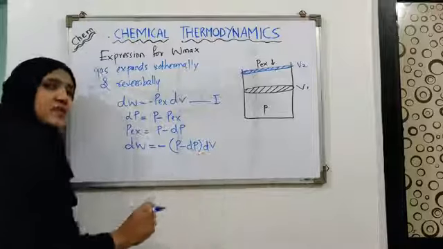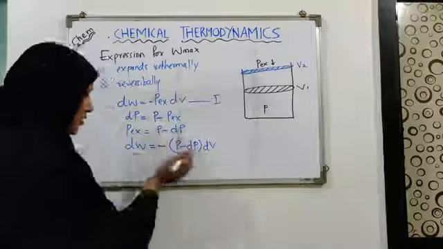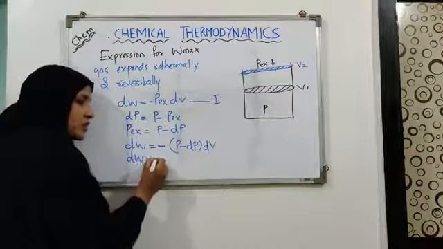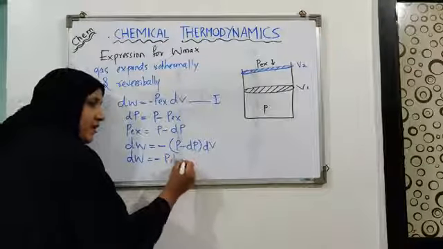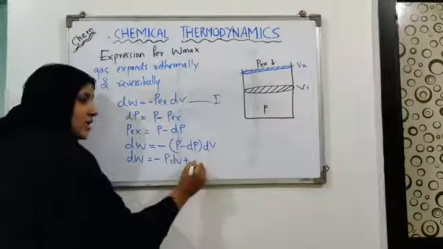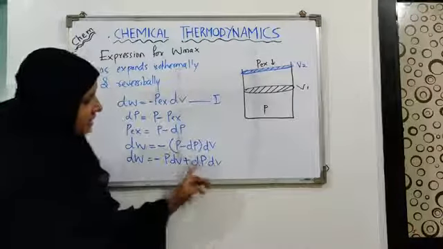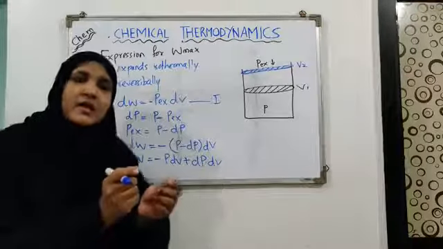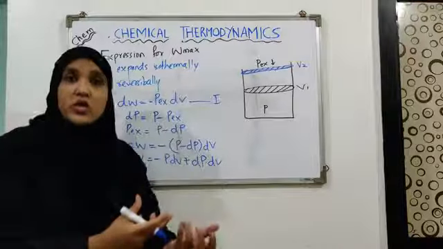The use of this small d indicates what? The small changes. Now open the bracket, it will become dW equals minus PdV plus dP into dV. Since dP is very small and dV is also very small, their product will be even smaller.